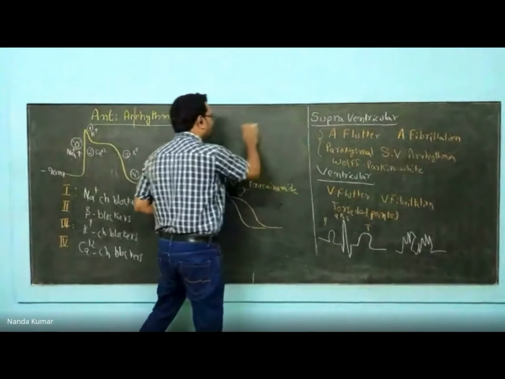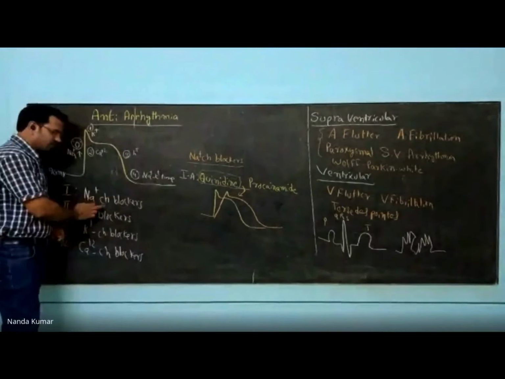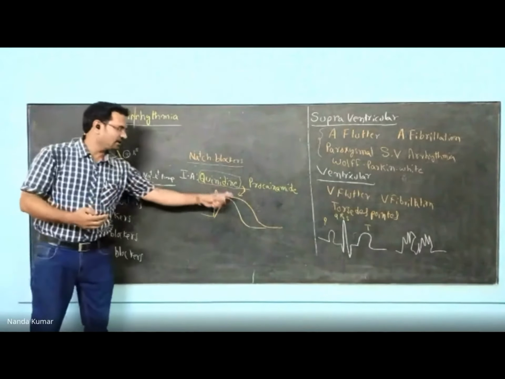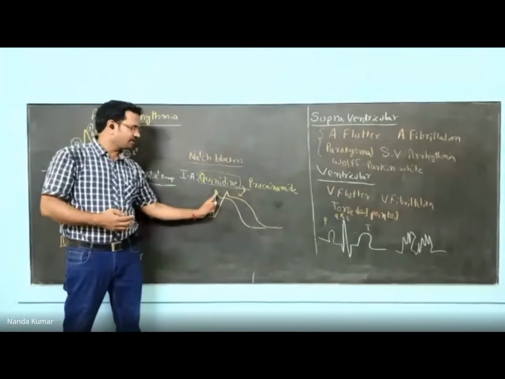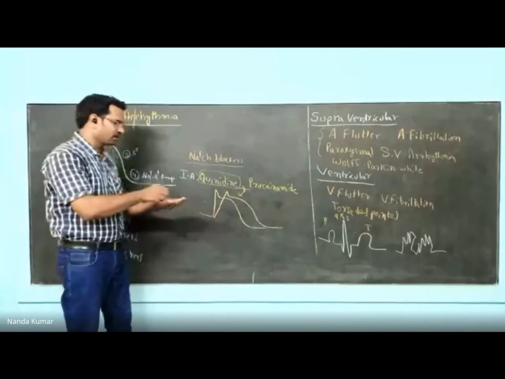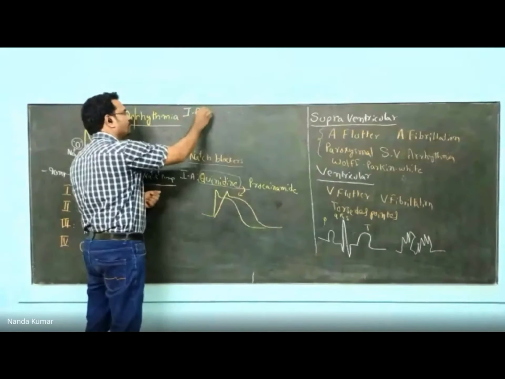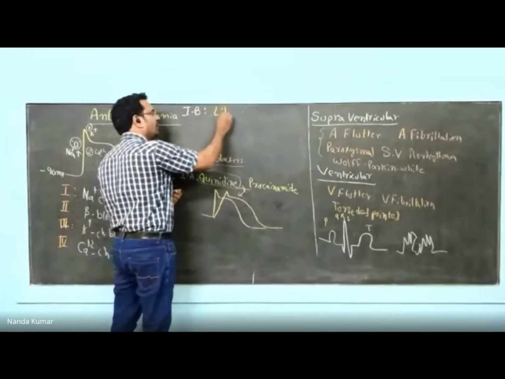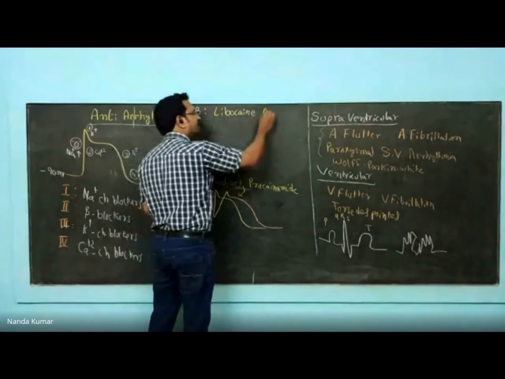Now let us see about the 1B group. See, the first group belongs to sodium channel blockers. In that first group, there are 3 classes, depending upon how they change the action potential. In 1A, this is what happens: the sodium channel is blocked, and the potassium channel is also blocked. Now the next one is 1B. In 1B, you have lidocaine, mexiletine.